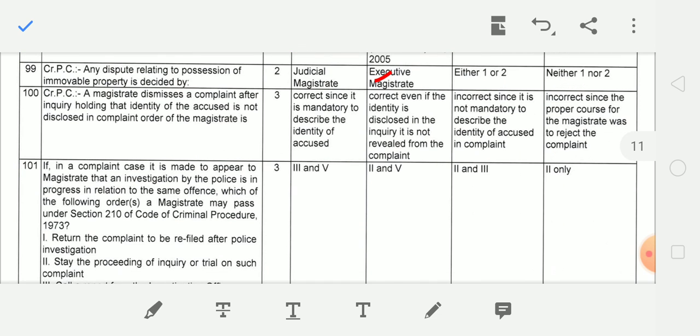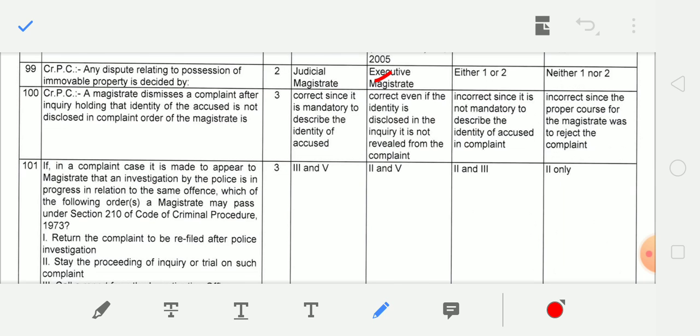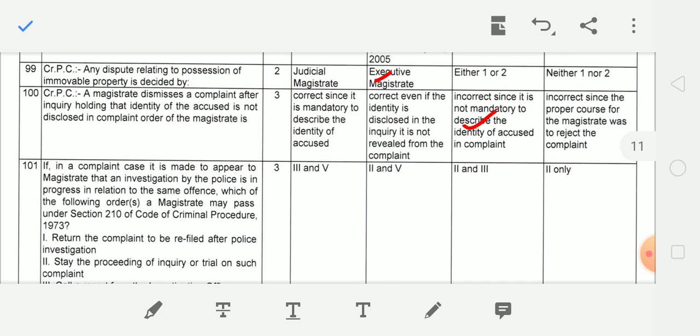Next. A magistrate dismisses a complaint after inquiry holding that the identity of the accused is not disclosed in the complaint. The order of the magistrate is incorrect, since it is not mandatory to describe the identity of the accused in the complaint.